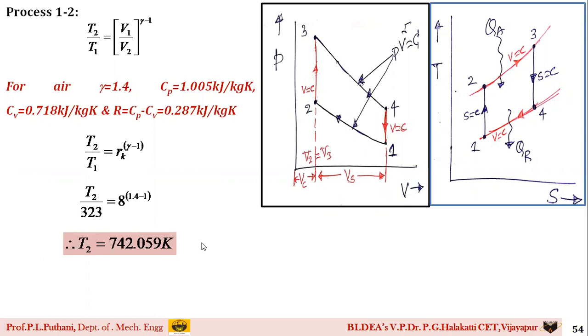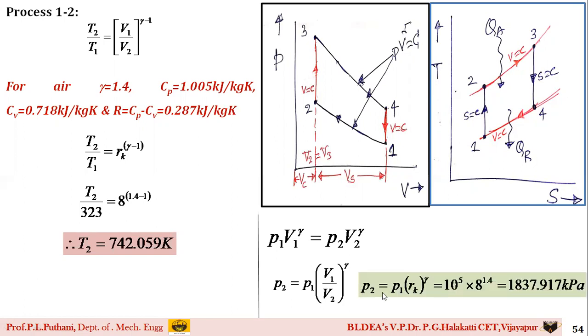Before we move further, we even need to find out the mean effective pressure. For this, we can use the same expression for process 1 to 2. I apply the equation P1 V1 raised to gamma is equal to P2 V2 raised to gamma, through which I can get the pressure P2, that is, P2 is equal to P1 into (V1 by V2) raised to gamma. V1 by V2 is again the compression ratio itself. On simplification, how much is P2?